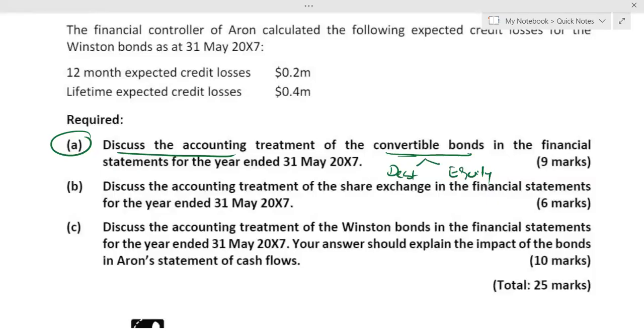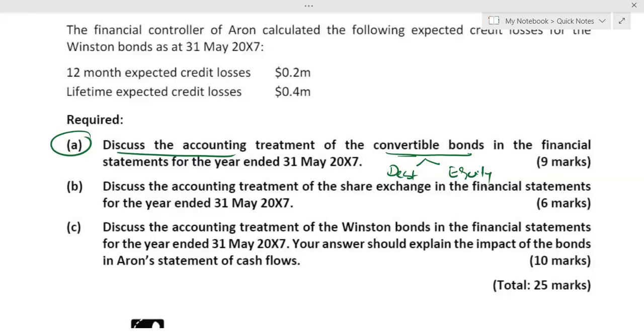And we know that financial liability means in case of convertible bond, there is a possibility at maturity, the organization might be required to pay cash. So if the investor is asking for the cash, then it will be your contractual obligation to deliver cash. That contractual obligation to deliver cash is your debt component, it is your financial liability. And there's another possibility that instead of cash, the investor can ask for a fixed number of shares.